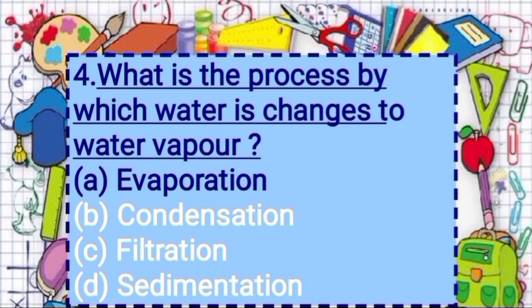First option, evaporation. Option B, condensation. Option C, filtration. Option D, sedimentation. Answer is option A, evaporation, means evaporation is the process by which water changes to water vapor.